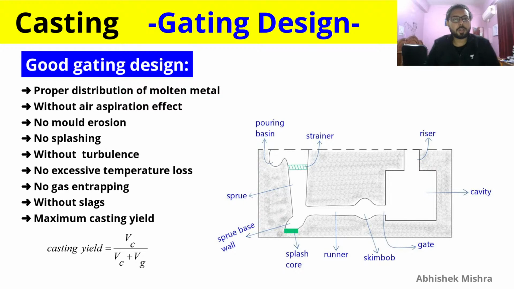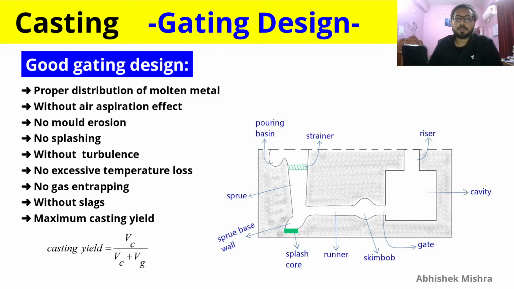So this is a good gating system design. A good gating system design, as you can see, has proper distribution of molten metal throughout your cavity without air aspiration effect. Air aspiration effect is an effect which occurs in the sprue. If we are not designing the sprue properly, it will lead to air getting into the molten metal, and therefore a porous structure will be obtained.